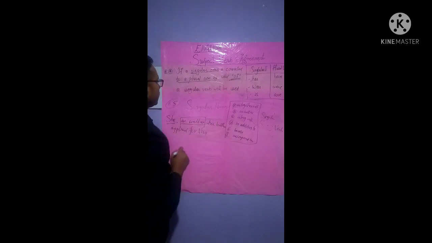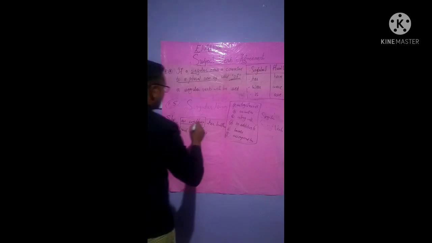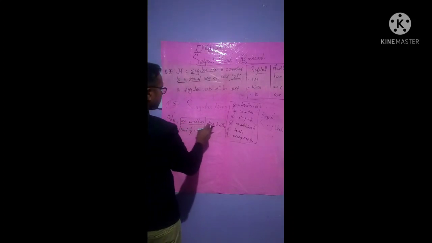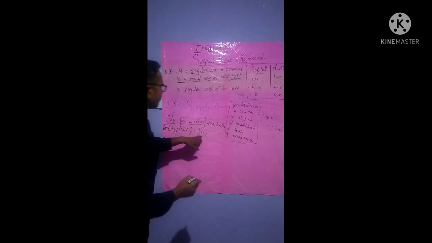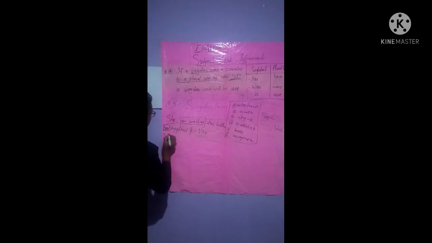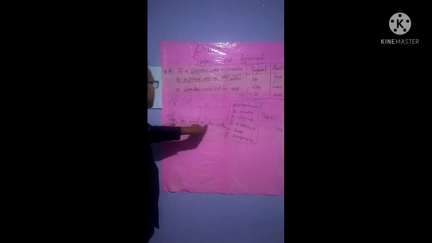See, the singular noun is she, and the singular verb will be has. She as well as her brother has applied for visa. Has is a singular verb, isn't it? She is a singular noun.